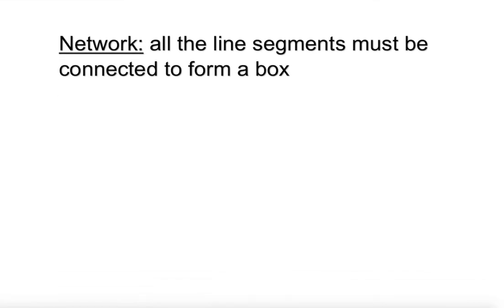So what is a network? A network is a graph that is connected with all the vertices. So all the line segments must be connected to form a box. So let's take a look here. This is a graph, when you have drawn some points. So this is a straight line. You have seen this when you graph a linear equation. You just find 3 points or dots and you connect them, then it becomes your graph.